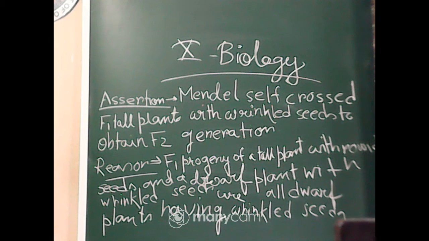Reason: the F1 progeny of a tall plant with round seeds and a dwarf plant with wrinkled seeds are all dwarf plants having wrinkled seeds.